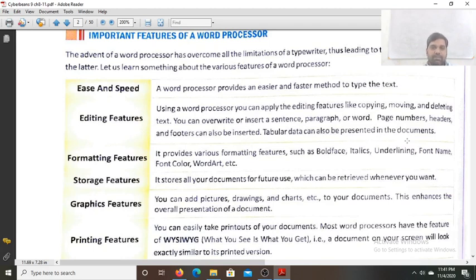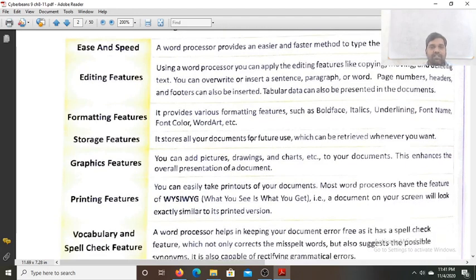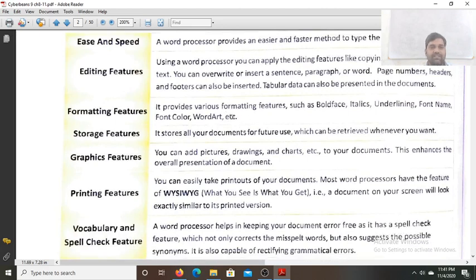Tabular data can also be presented in the document. Next is the formatting features. It helps us to provide boldface, italics, underline, font name, font color, etc. These features we apply on the paragraphs.